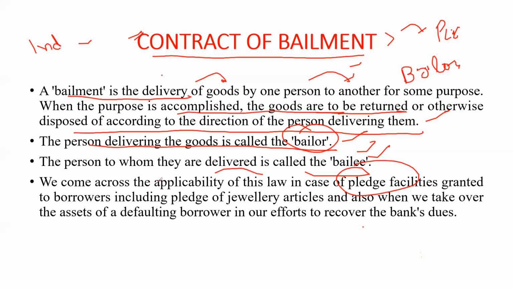So we come across the applicability of this law in case of pledge facilities granted to borrowers, including pledge of jewelry articles, and also when we take over the assets of a defaulting borrower, like seizure of the property by the bank in the case of default, in our efforts to recover the bank dues. This is the basic meaning of the contract of bailment.